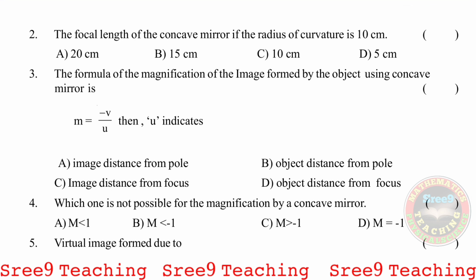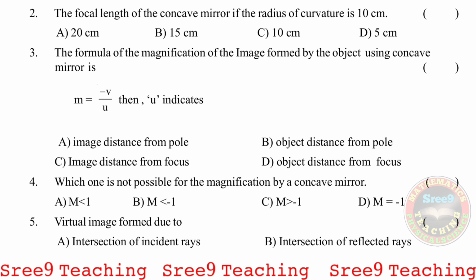Second question, the focal length of the concave mirror if the radius of curvature is 10 centimeters. Yes, F is equal to R by 2, hence 10 by 2 is 5 centimeters. Answer is D for the second question. Third, the formula of magnification of the image formed by the object using a concave mirror is M equals minus V by U. Then U is nothing but the object distance from the pole. B is the answer for the third question.